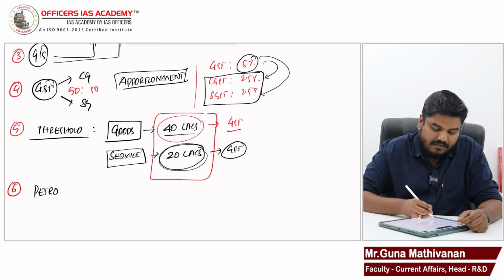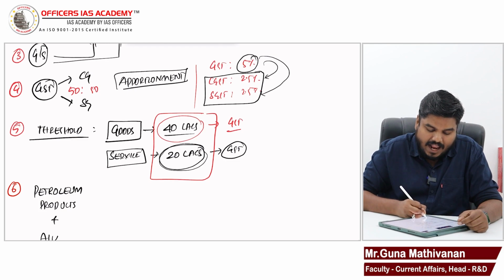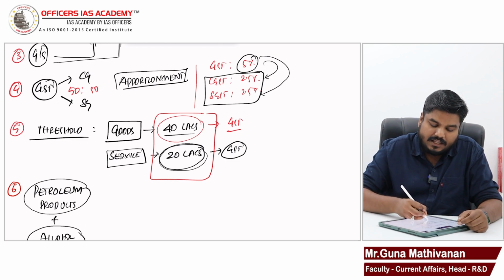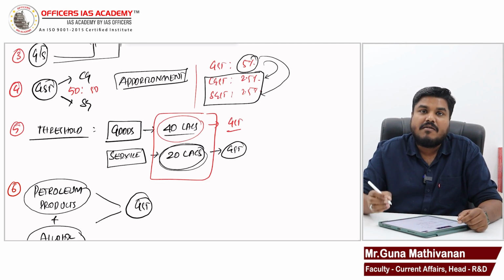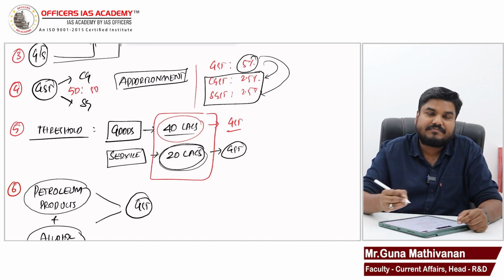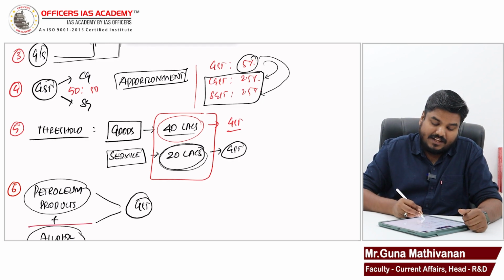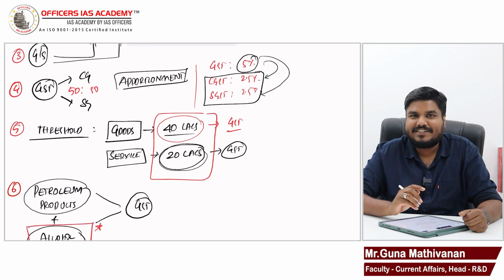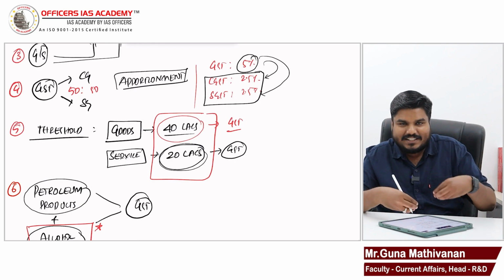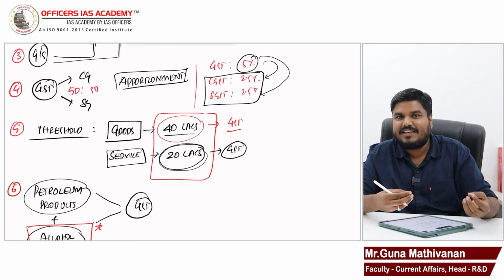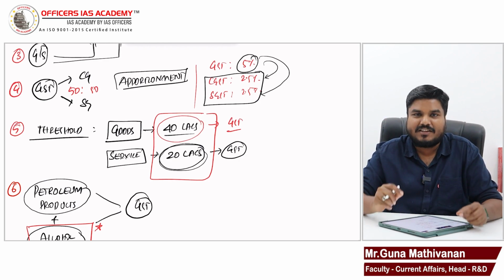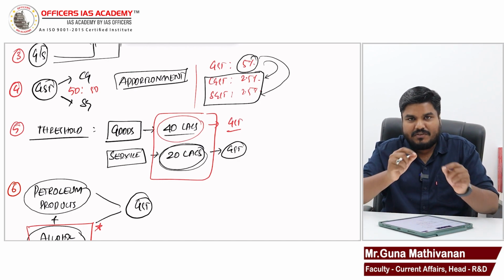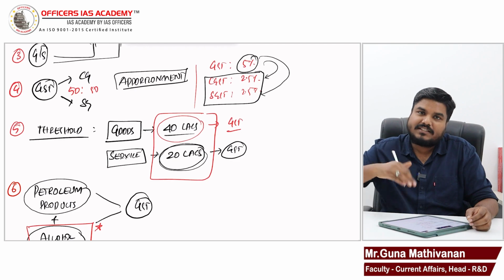Today, petroleum products and alcohol both are kept outside the purview of GST. Right? But what is unique about alcohol? We discussed. The Constitution itself defines what is GST. GST is the supply of goods and services excluding alcoholic liquor for human consumption. Constitution itself defines. So, from the very definition of GST, alcohol is kept outside.